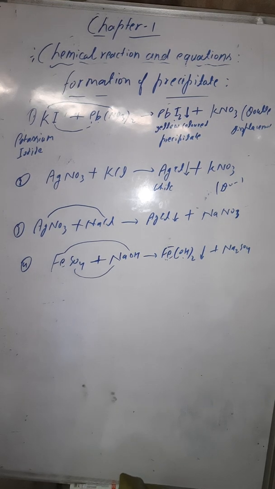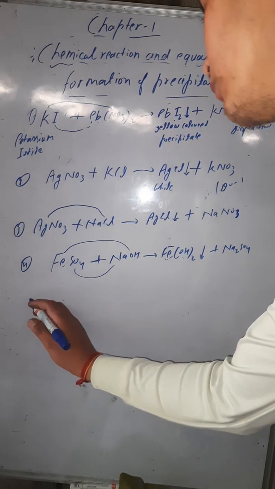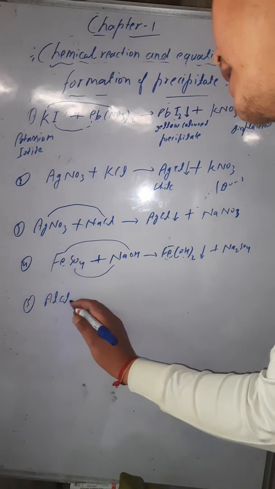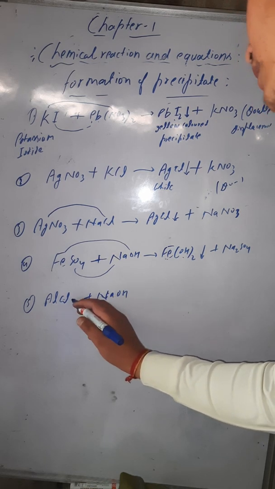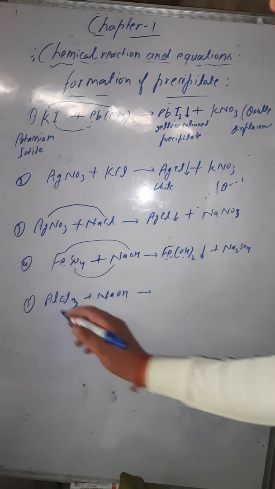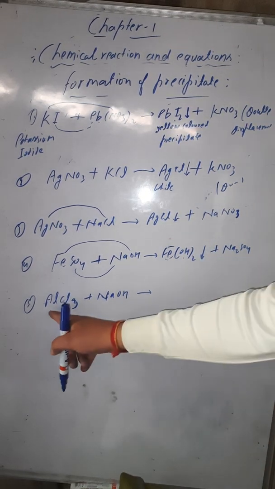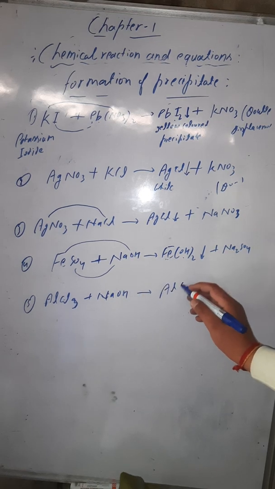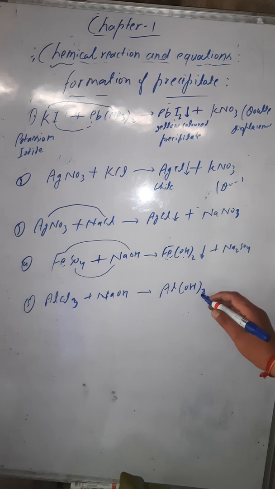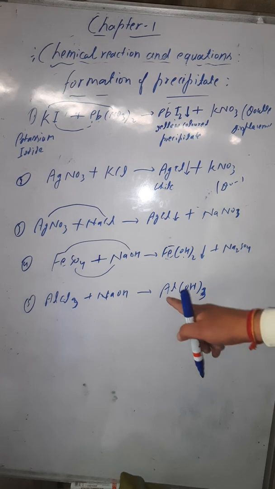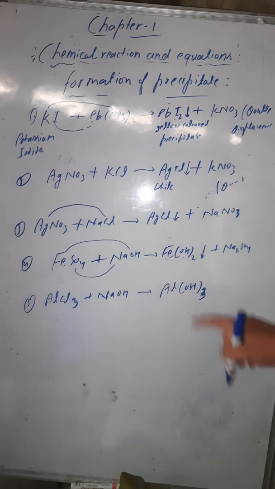Okay, so this is again an example where you can see the precipitate of ferrous hydroxide is being formed. Now the reaction between aluminium chloride and sodium hydroxide, NaOH. One more I am taking here. This is AlCl3, aluminium chloride. Here Al will combine with OH, so it will become Al(OH)3, because the valency of Al is 3 and OH is -1, cross multiply, so 3 will come here.